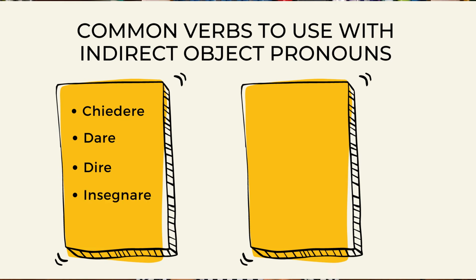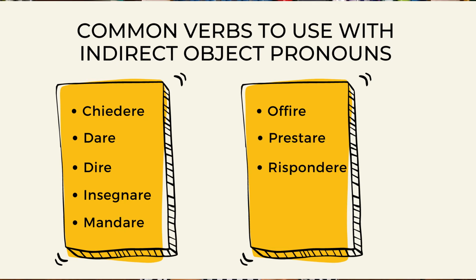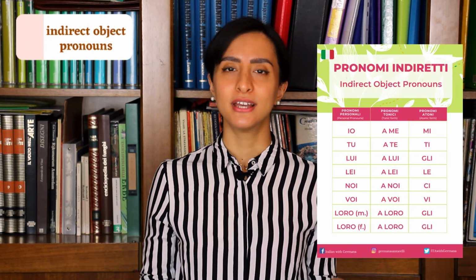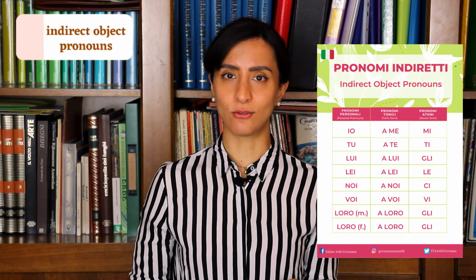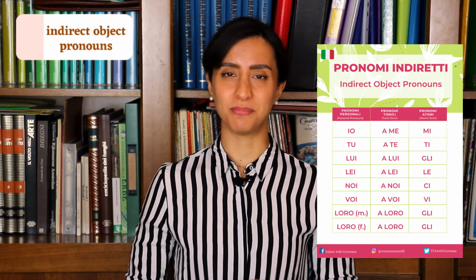insegnare, mandare, offrire, prestare, rispondere, scrivere, telefonare. Of course, to recap all the Italian indirect object pronouns, I summarized everything in a table that you can easily download by clicking on the same Google Drive link down below, which will lead you straight to the PDF file.